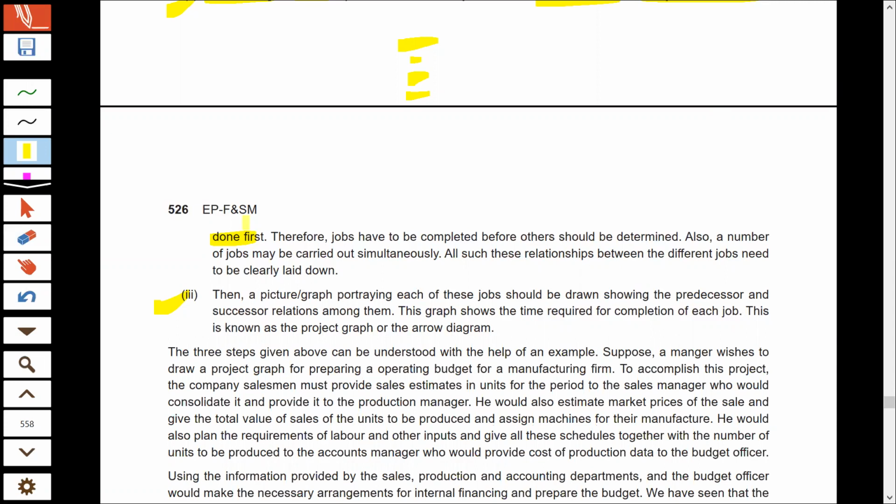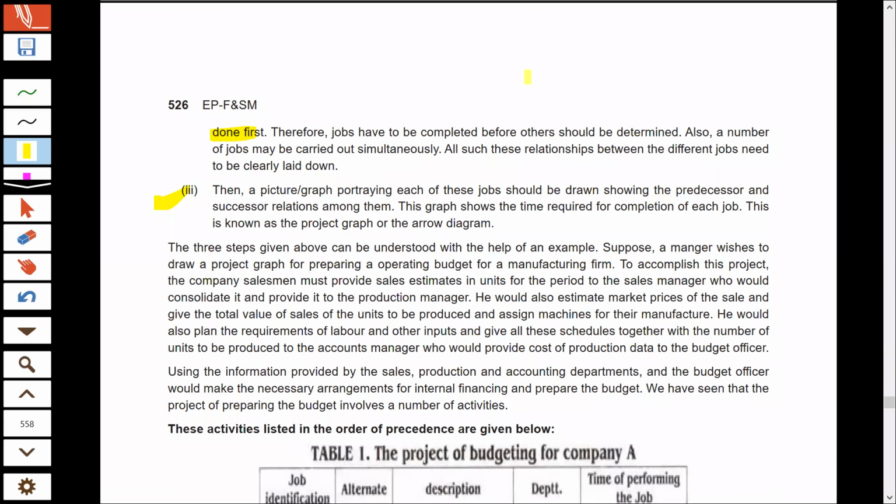Suppose you want to manufacture something. So first of all, you need to accumulate raw materials. Then and then only you can start manufacturing. So accumulation of raw material, purchasing of raw material, is the first activity which will precede the manufacturing of garments. So that way you have to decide which activity will come first and which activity will come later on. So this is your second step.